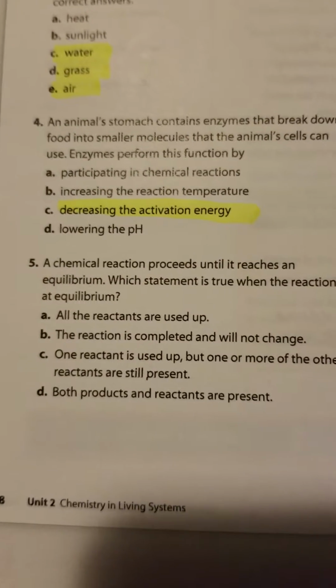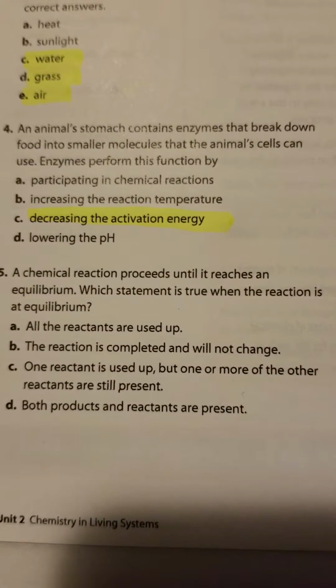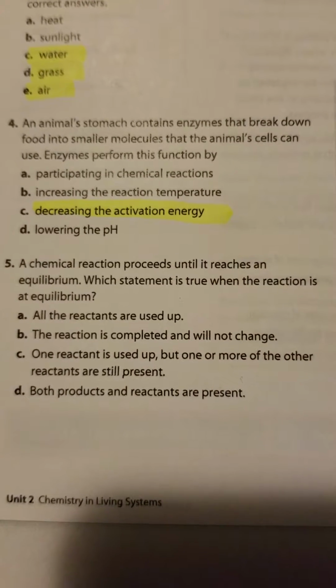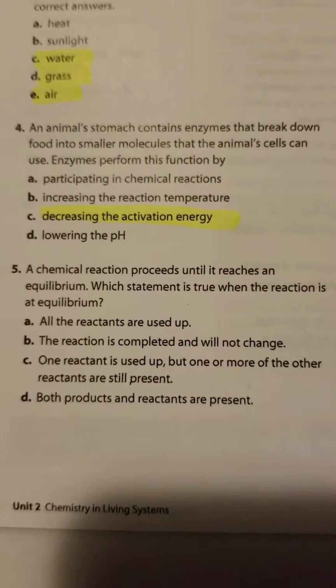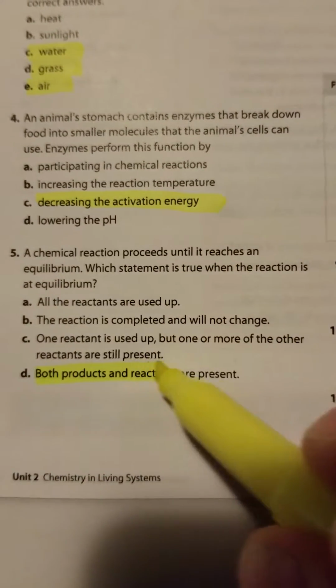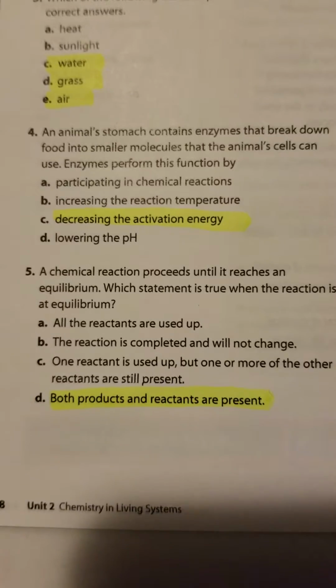Number 5, a chemical reaction proceeds until it reaches an equilibrium. Which statement is true when the reaction is at equilibrium? If you look at this, it is both products and reactants are present. So it's down here. It is letter D.